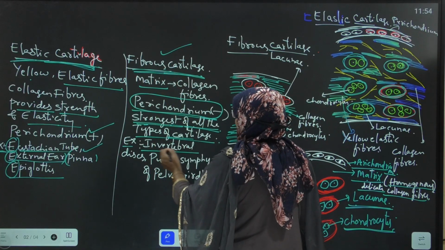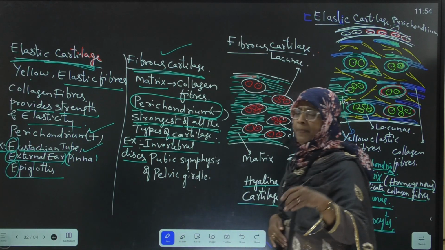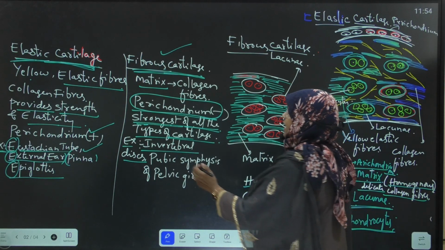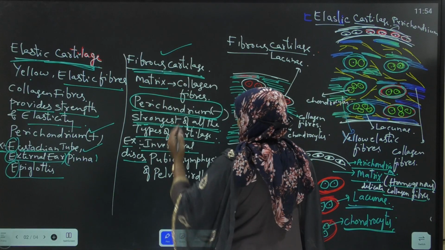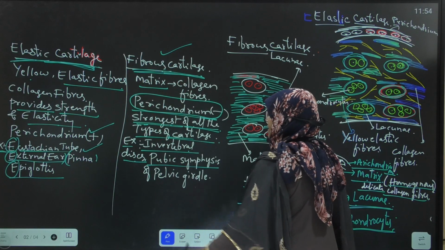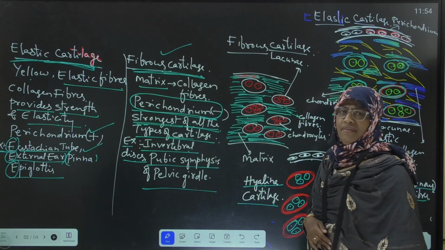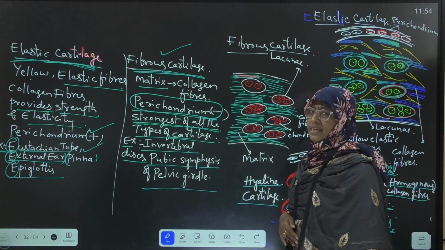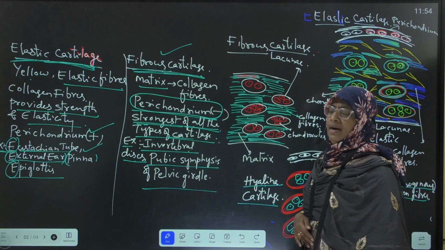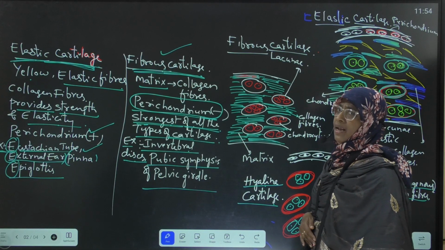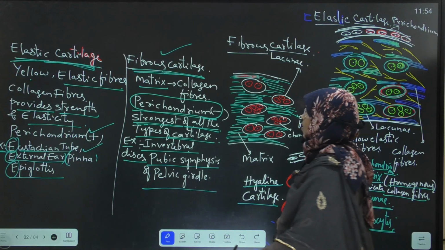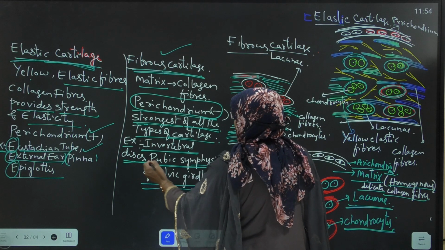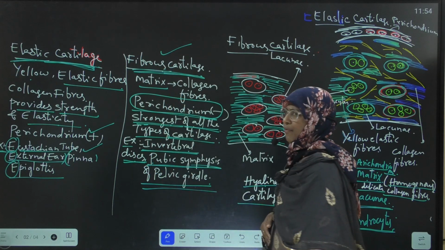Fibrous cartilage. Intervertebral disc. These discs are present between the successive vertebrae of the vertebral column or backbone. Intervertebral discs are made up of fibrous cartilage, and so is the pubic symphysis of the pelvic girdle. What is pelvic girdle? The skeletal structure which gives support to our legs and protects vital organs present in the abdomen region. Okay, here pubic symphysis of pelvic girdle and intervertebral disc are examples for fibrous cartilage.